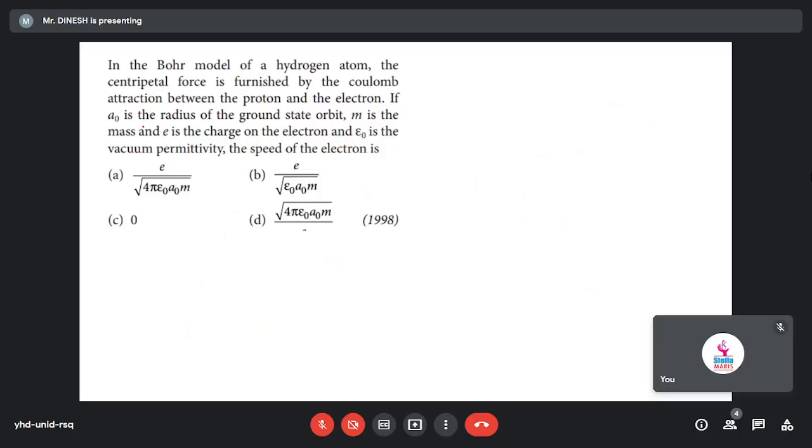Tell me, centripetal force also you know. m v square by r. That will be equal to the attraction force, right? Attraction force is what? K q1 q2 by r square. R will be a naught square. And for this Bohr model hydrogen atom, the value of Z will be equal to 1. Do it and tell me the answer.